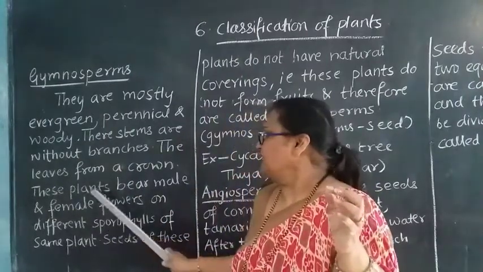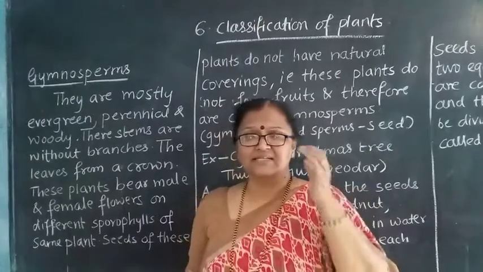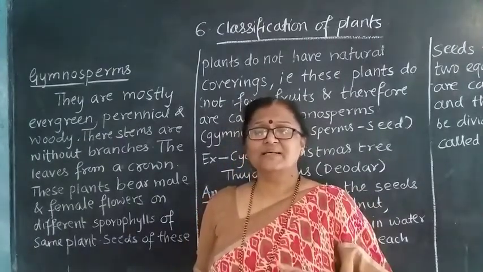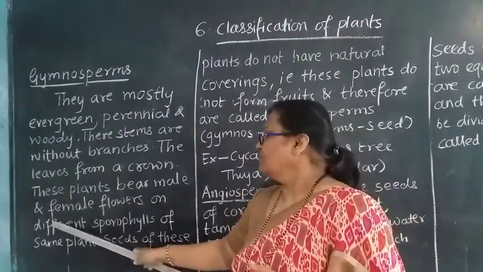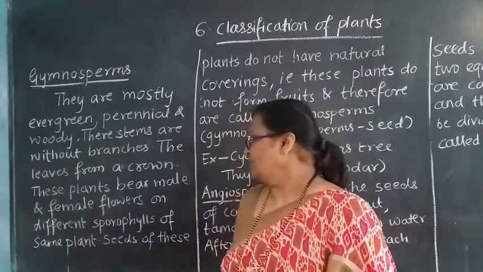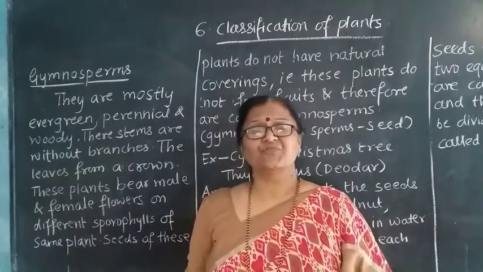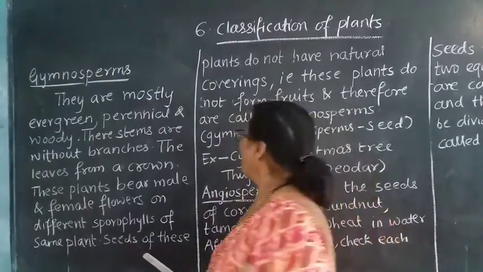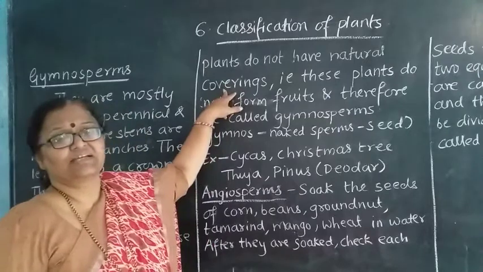Then these plants bear male and female flowers. These are nothing but bisexual. Why do we call them bisexual? Because they have both male and female flowers on different sporophytes of the same plant, but they are present on different sporophytes. Then see, seeds of these plants do not have a natural covering.